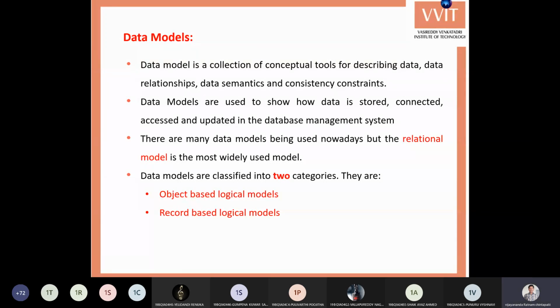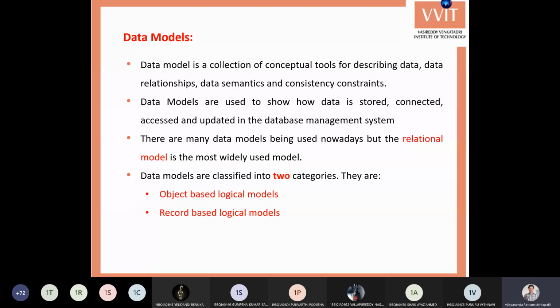And how are these data models classified? Generally these data models are classified into two types. One is object-based logical models, another one is record-based logical models. That means the data is represented in two ways. One is by using objects, another one is by using record-based logical models.